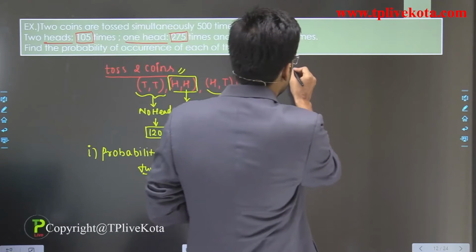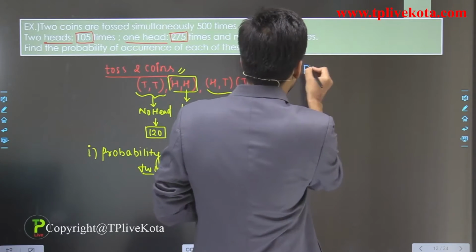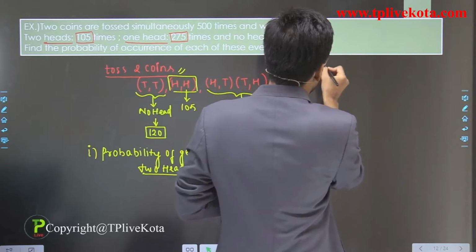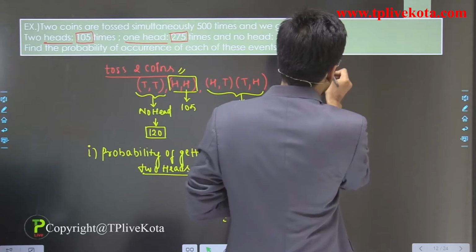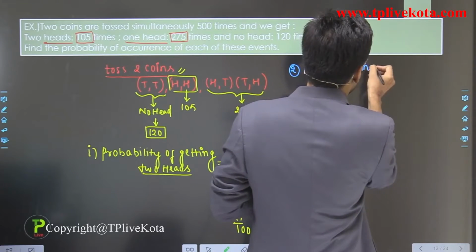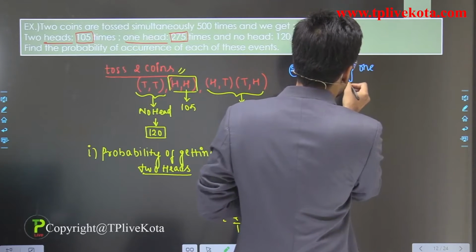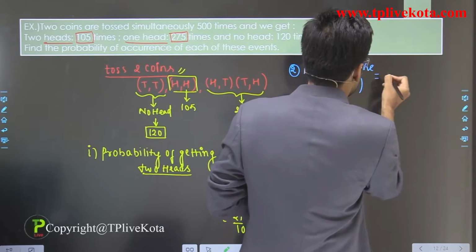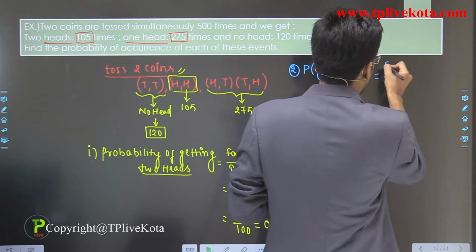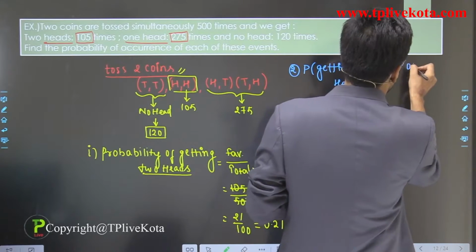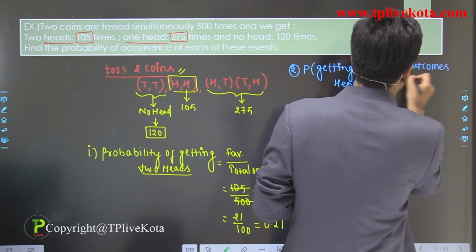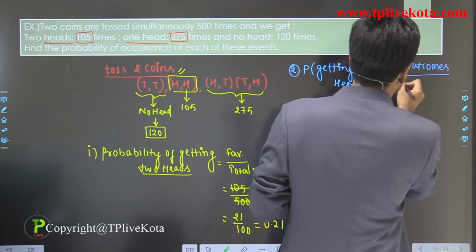Now the next is the probability of getting one head. Clear? So in this case, favorable outcomes divided by total outcomes.